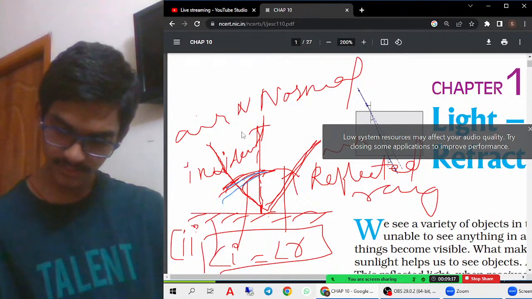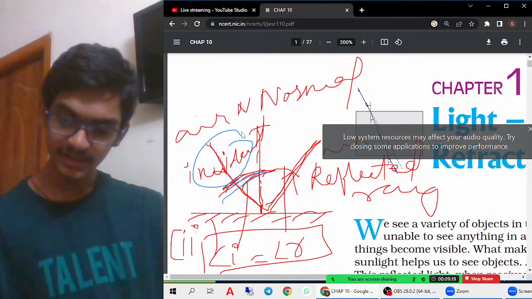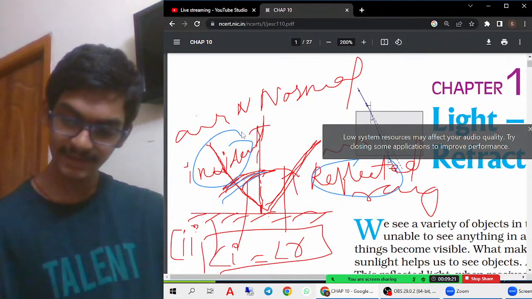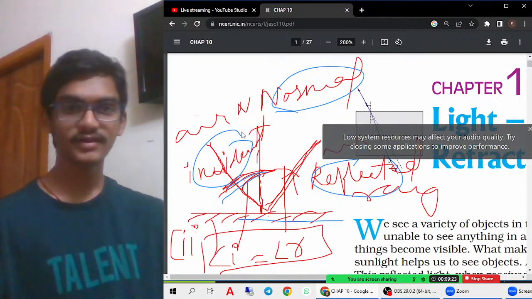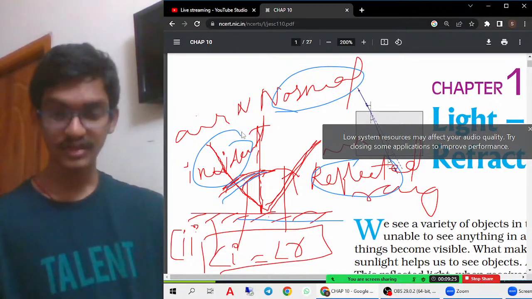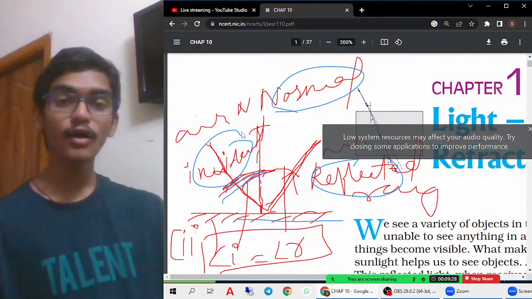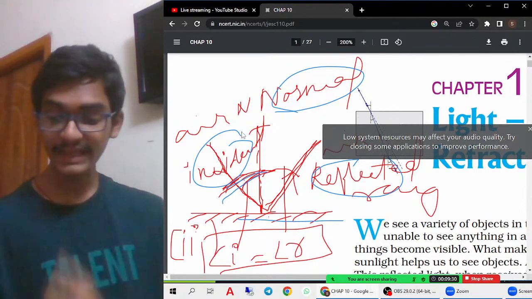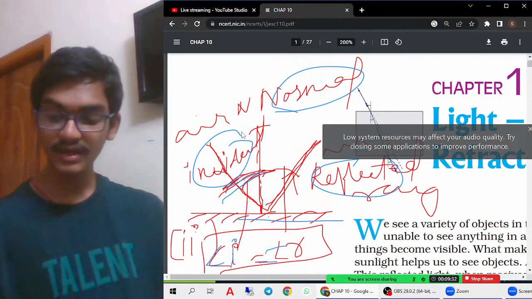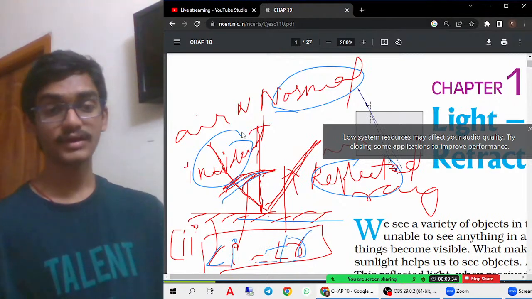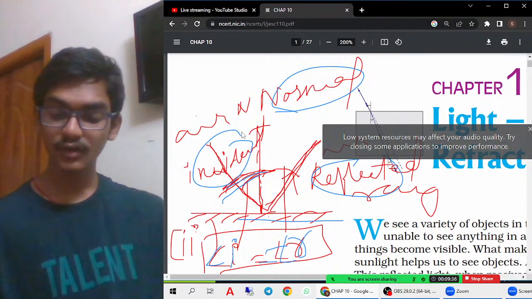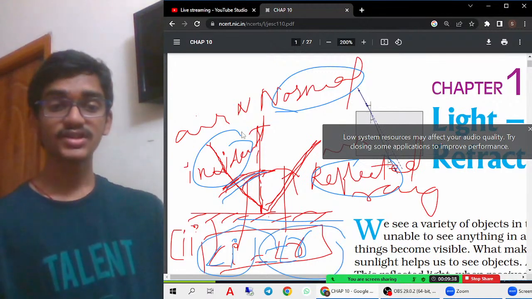The incident ray, the reflected ray and the normal are lying on the same plane. That is the first law of reflection. Then the second law of reflection tells us that the angle of incidence is always equal to the angle of reflection. This is a very very important law which you must remember.